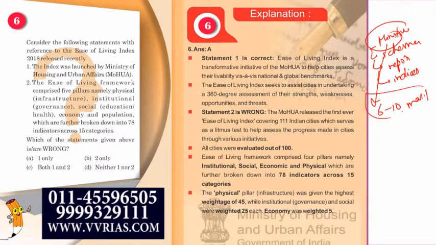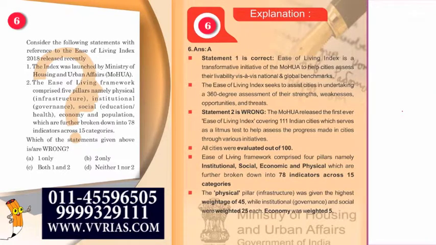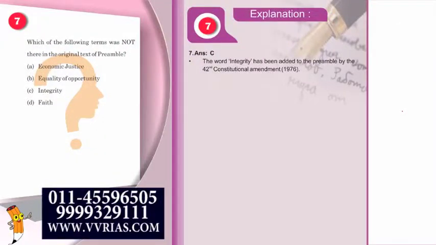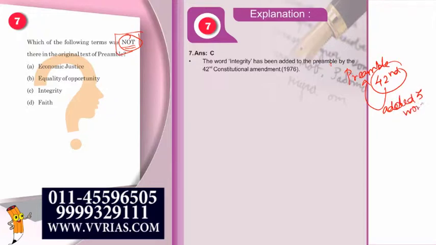Okay. Now let us move on to the 7th question. Which of the following terms was not there in the original? Not there. Again, you must focus on this. Not there in the original text of the preamble. Okay. Now we all know the preamble was amended. The preamble was amended by what? It was amended by the 42nd amendment. And what did the 42nd amendment do to the preamble? It added 3 words, right? It added 3 words. What were they?